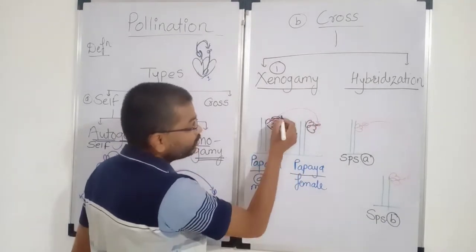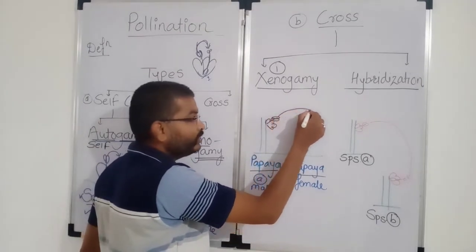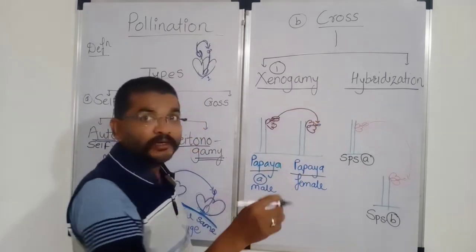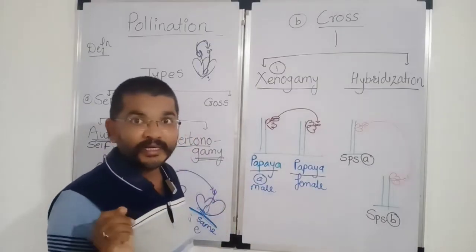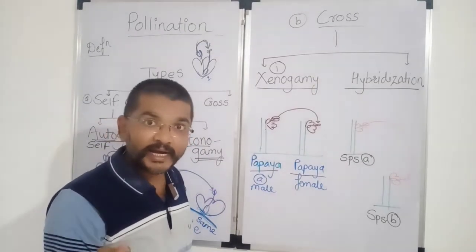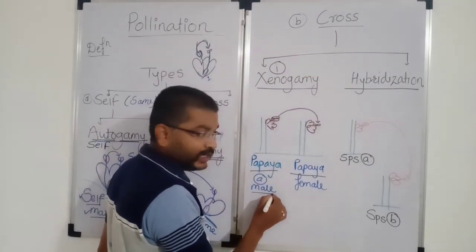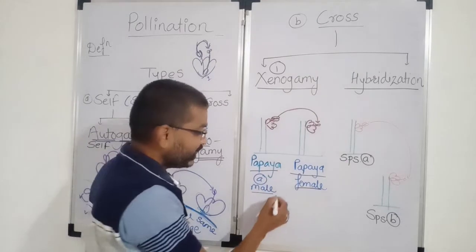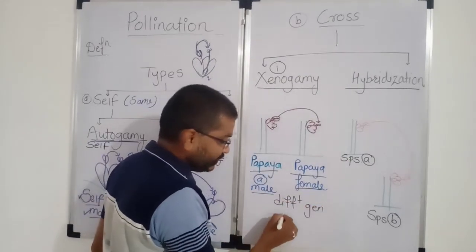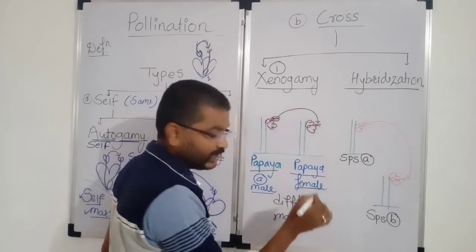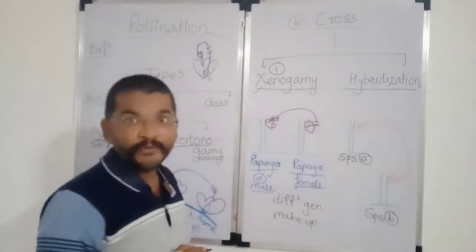So the transfer of pollen grain which takes place from one flower of one plant to the stigma of another flower born on a different plant. Here both the plants are of papaya. They are of same species. Species एक है. Species एक ही है. But the first plant is male and second plant is female. Therefore they are having a different genetic makeup. इधर genetic makeup क्या है, अलग अलग है. तो such a type of pollination is called as xenogamy.